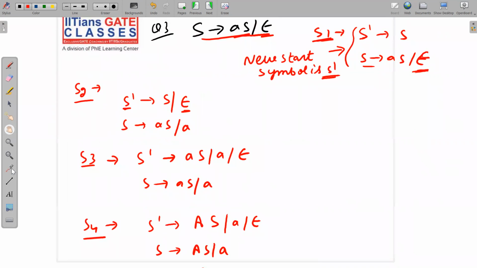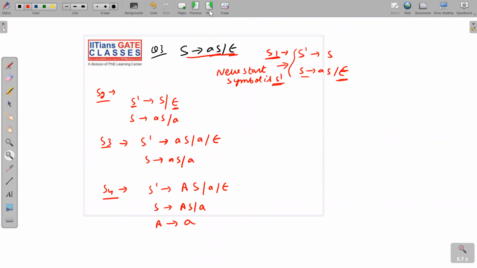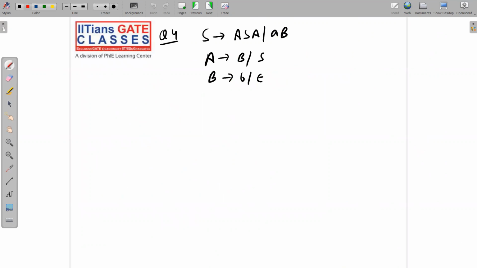So please note it down carefully, and I'm jumping to the next slide. The next slide is the next question: S implies ASA, AB; A implies BS; B implies B or null. So step number 1: S implies null is present? No, S implies null is not present. So we are not going to add an augmented production.